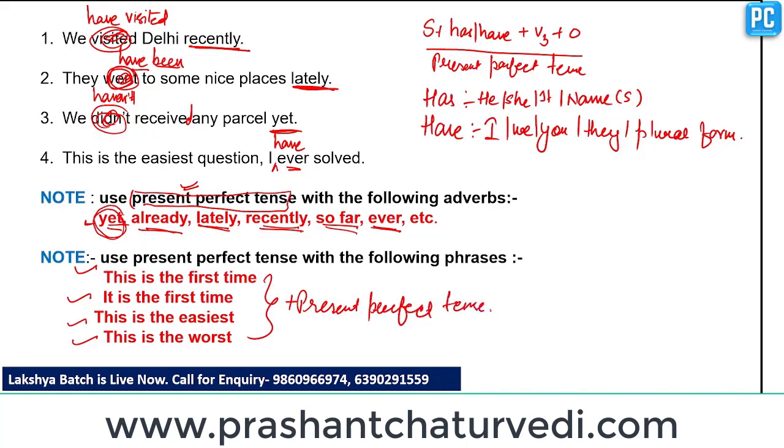Clear? As we have already discussed in question number 4, that this is the easiest question, we have to use present perfect tense in the combining clause, or the clause that comes next to this sentence. Clear?